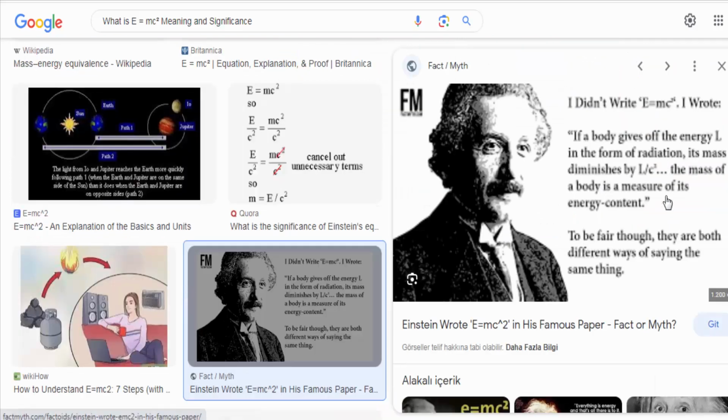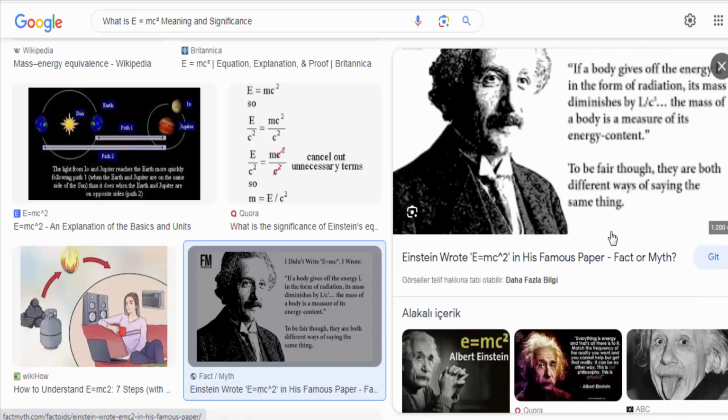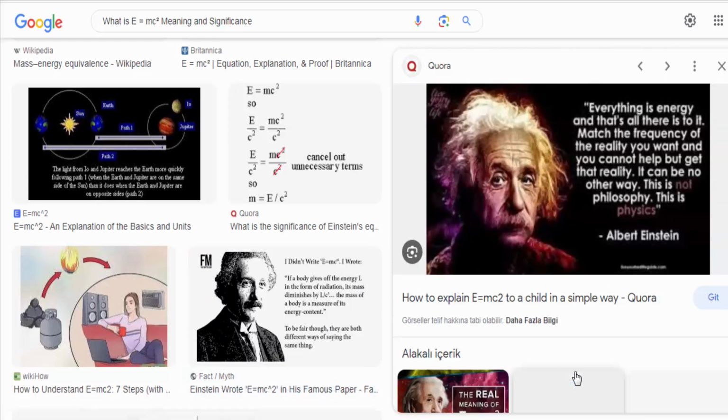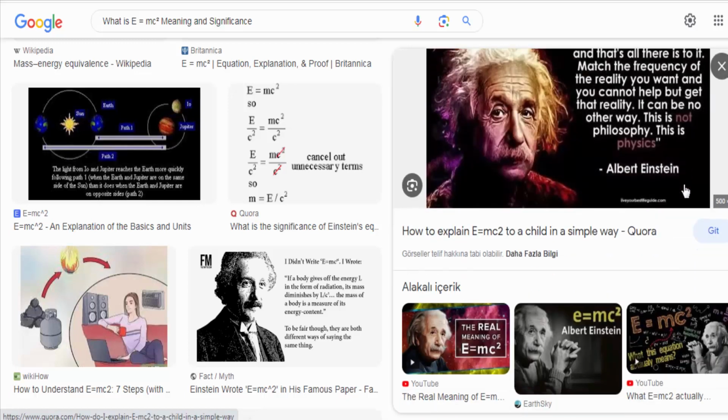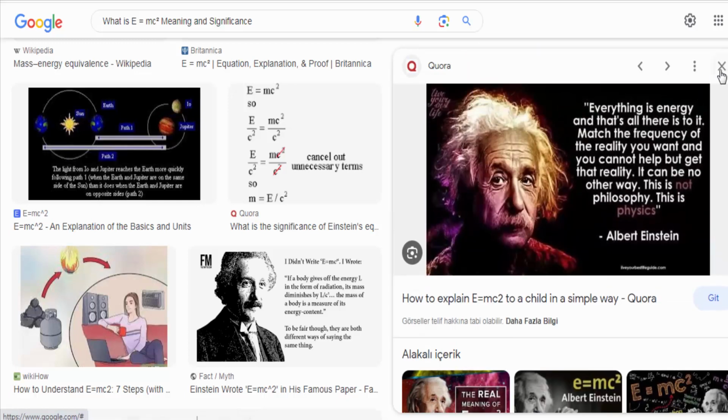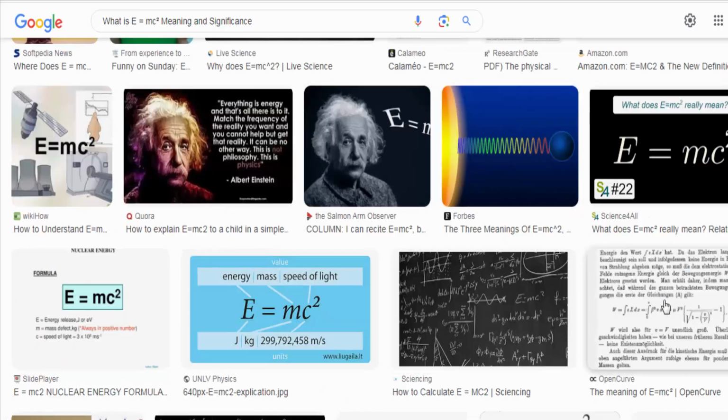299,792,458 meters per second. The equation states that the energy, E, of an object is equal to its mass, m, multiplied by the speed of light, c, squared. In other words, it shows the equivalence between mass and energy.